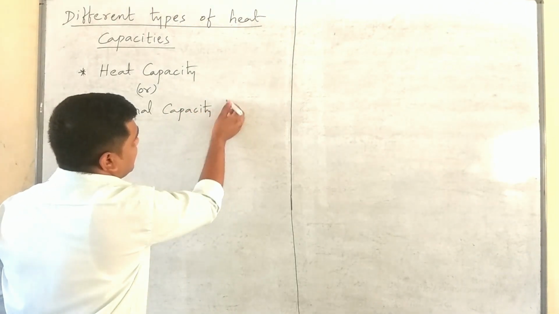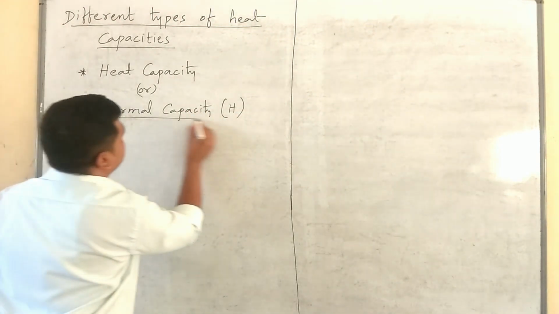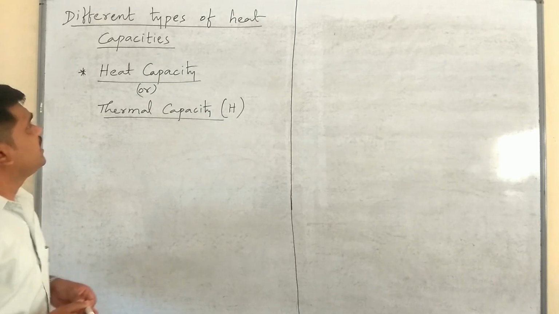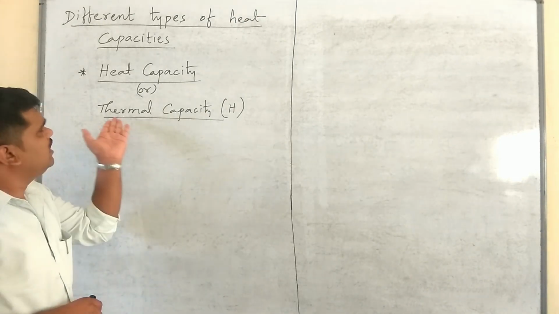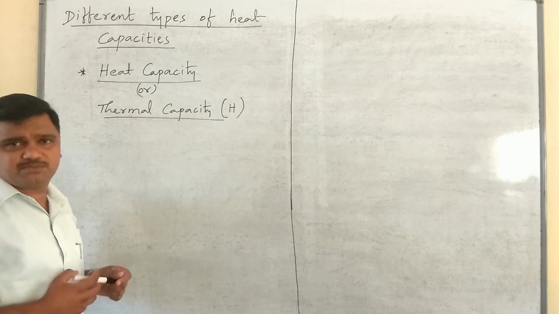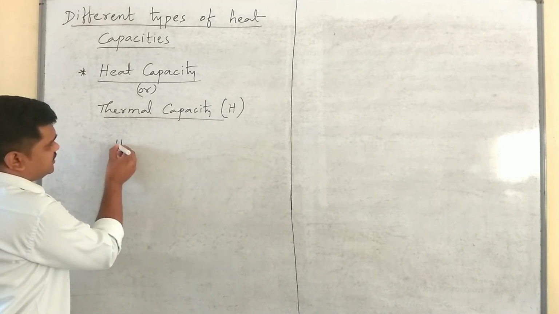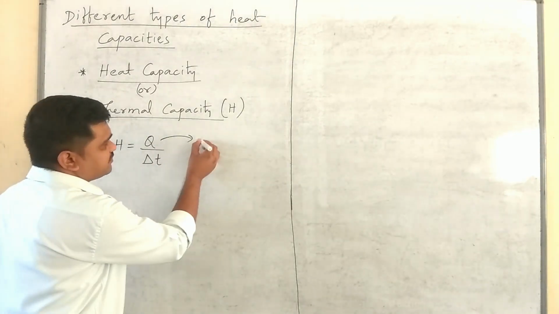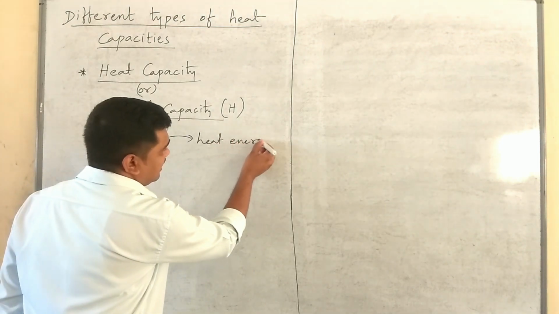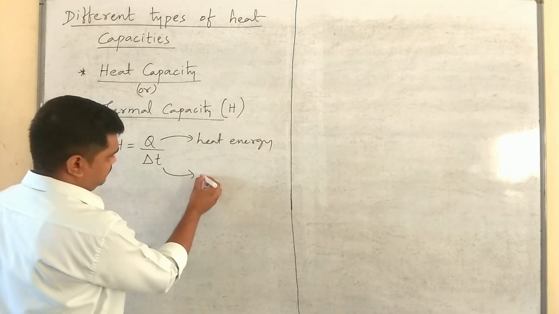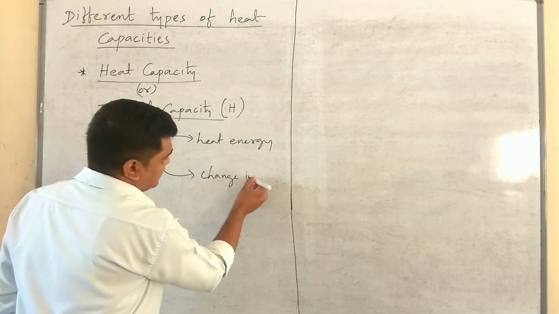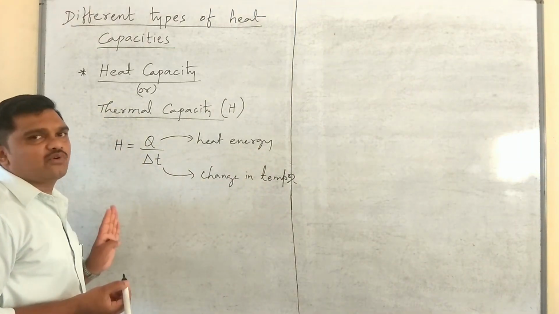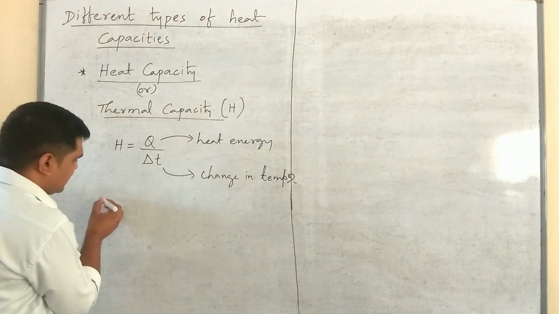It is denoted by the capital letter H, or you can also use capital S in place of capital H. Heat capacity, or thermal capacity, of a substance is defined as H equals Q divided by delta T, where Q stands for the amount of heat energy and delta T stands for change in temperature. To frame a definition for any physical quantity, please note this down.